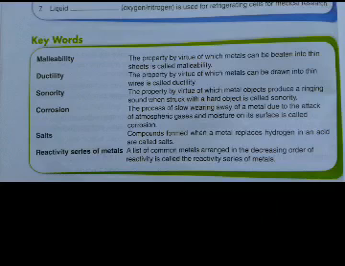Revising some of the keywords: malleability is the property by which metals can be beaten into thin sheets. Ductility is a property by virtue of which metals can be drawn into thin wires. Sonority is the property by which metal objects can produce a characteristic ringing sound when struck with a hard object. Corrosion is the process of slow wearing away of a metal due to attack of the atmospheric gases and moisture on its surface. Salts are compounds formed when a metal replaces the hydrogen from an acid. Reactivity series of metals is a list of common metals arranged in the decreasing order of reactivity.